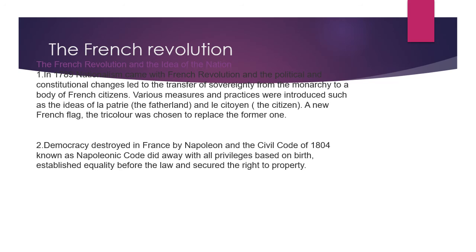Now, this republican society was there for 10 years, and after some time democracy was destroyed in France by Napoleon, and the civil code of 1804, known as the Napoleonic Code, did away with all privileges based on birth, established equality before the law, and secured the right to property. These two things we will be discussing in the next slide.